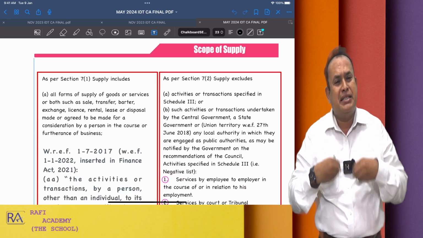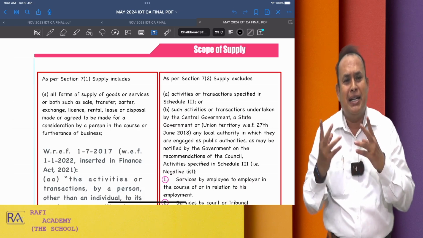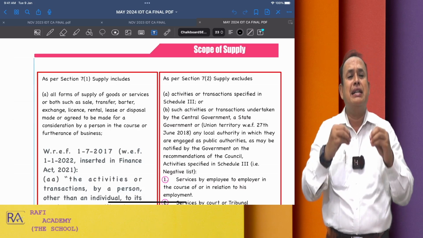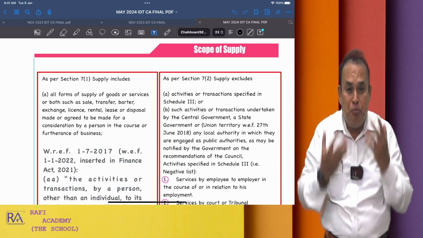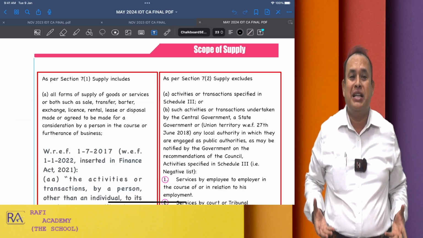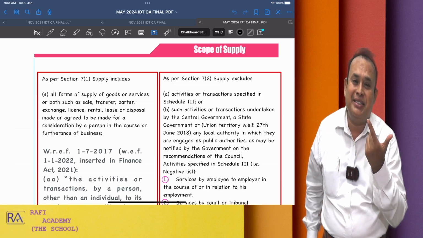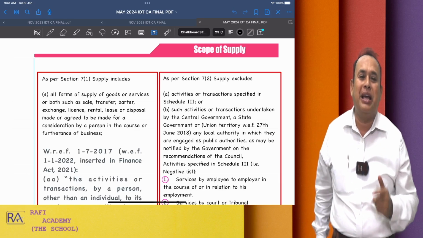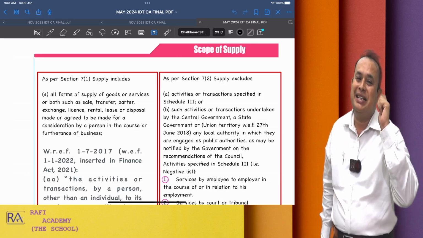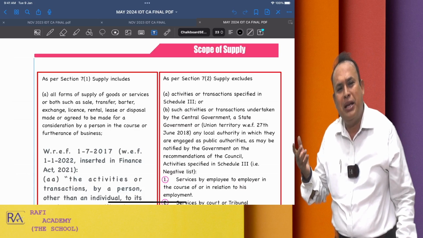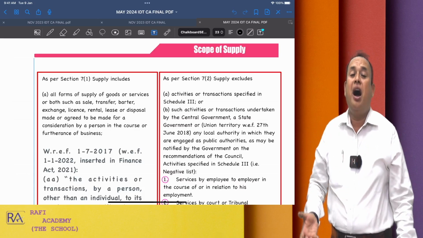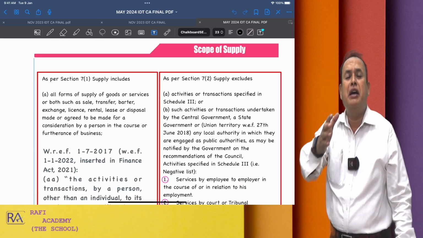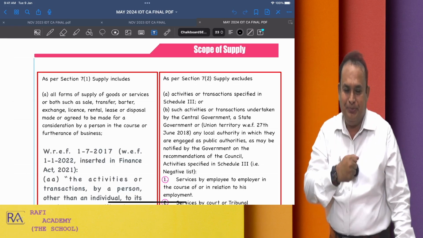Meaning thereby, sale, transfer, barter, exchange, license, lease, rental or disposal should be in the course or furtherance of business for consideration. Then only it is a supply, and thereby we can apply GST thereon. It may be an intra-state supply, thereby GST will apply, or it may be an inter-state supply where we are going to apply IGST.